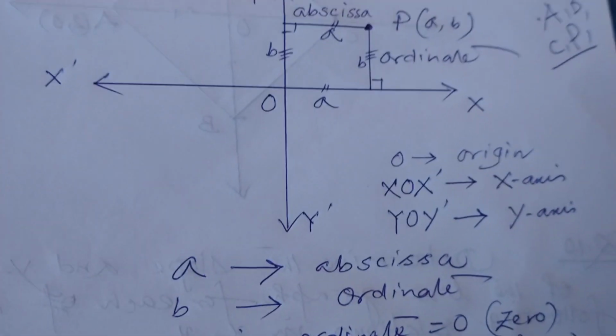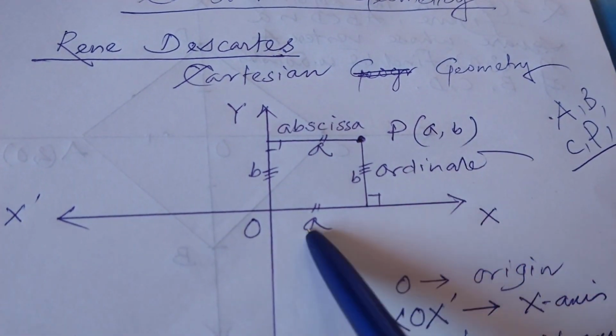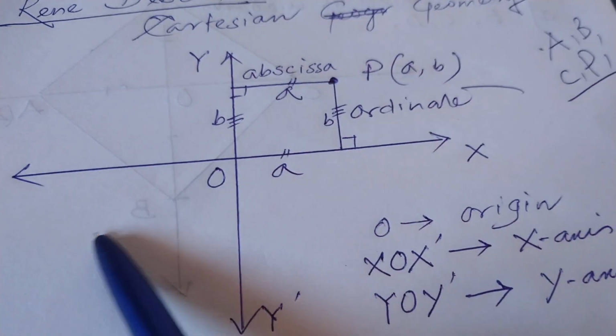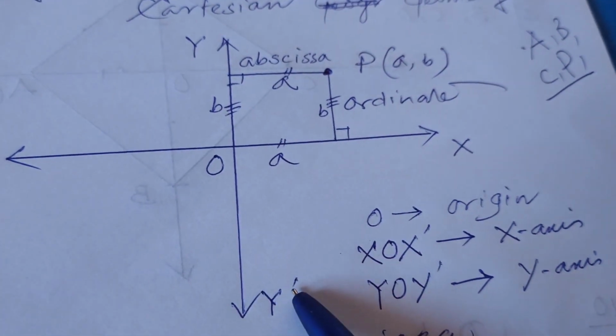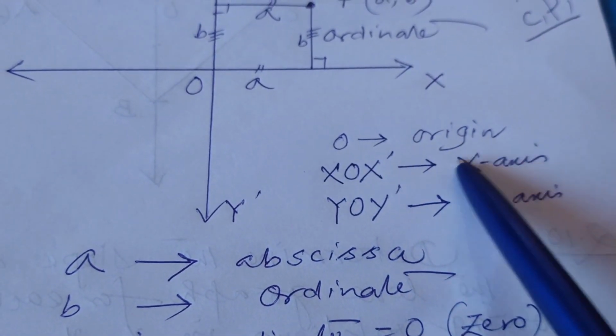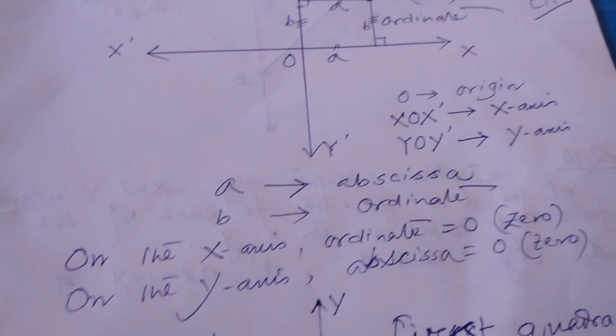Okay, now see, the rectangular coordinate axis I have drawn here. This is the x-axis, XOX', and YOY'. These two mutually perpendicular lines intersect at a point O, which is known as the origin. Okay, now see,